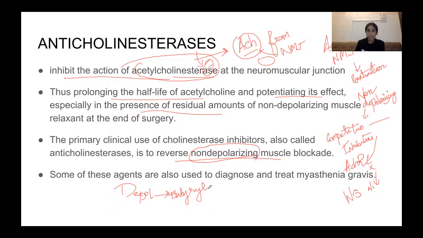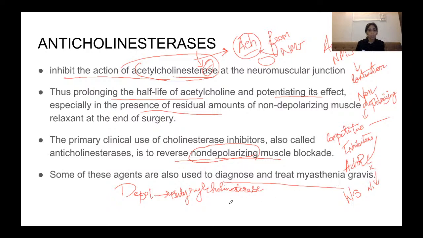By this enzyme, butyrylcholinesterase, right? So some of these agents are also used to diagnose and treat myasthenia gravis.